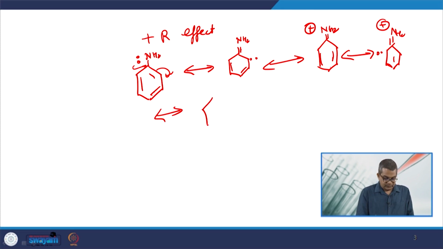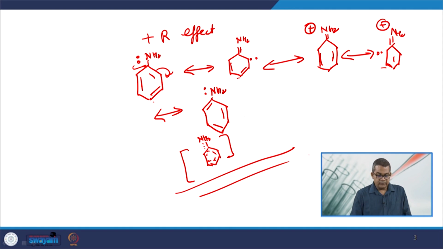So this is... there are, you see, 5 resonating structures in and around. So you may need to look at all the possibilities of these resonating structures, 1, 2, 3, 4 and 5. So these are the various effects attributed to plus R effect.